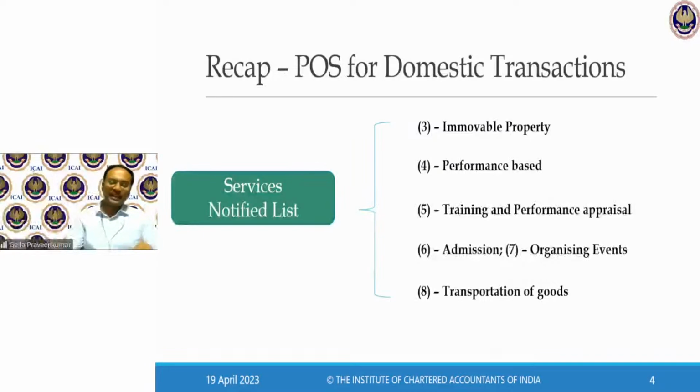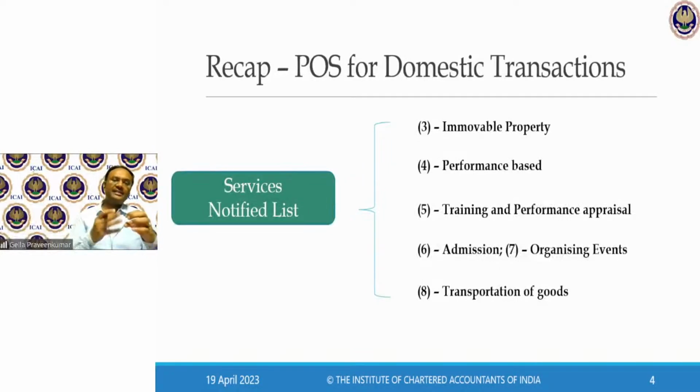Next, point number 8 is in relation to transport of goods. I gave an exhaustive example for identification of place of supply in relation to transportation of goods. Because it is one of the essential expenses in my business, if services are rendered to a registered person, the location of such person will be my place of supply. Take the example of an agency called VRL Travels.